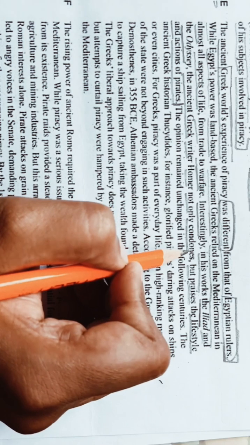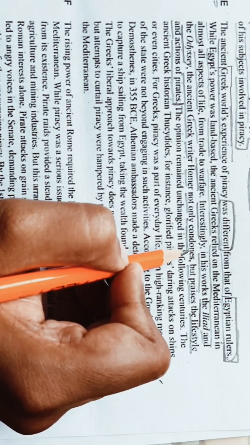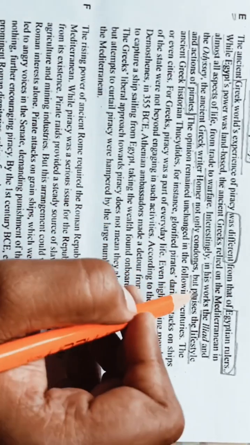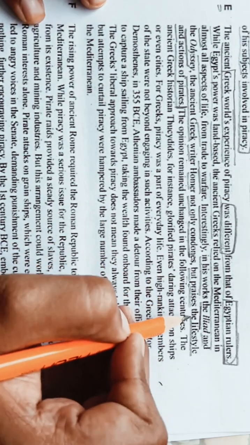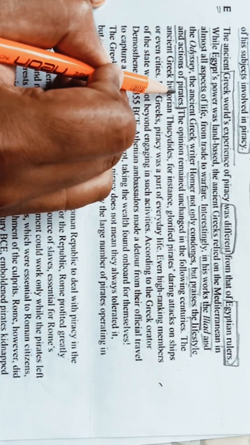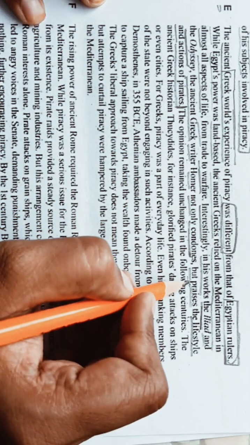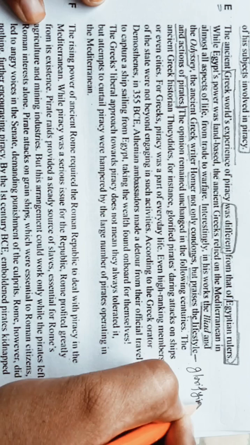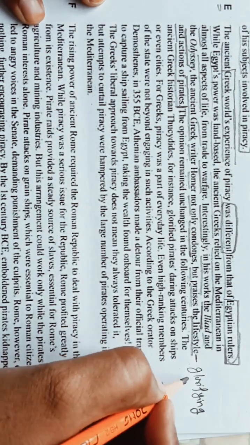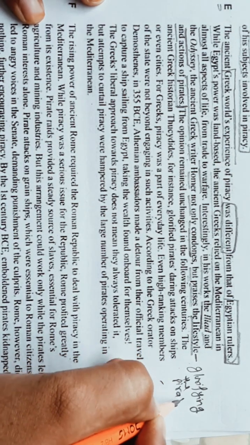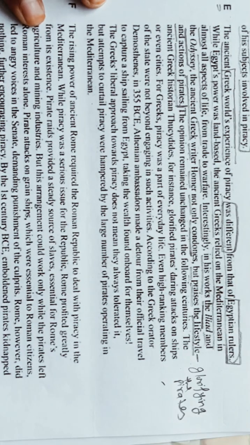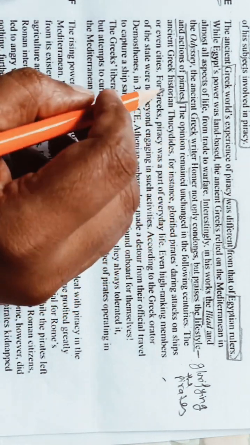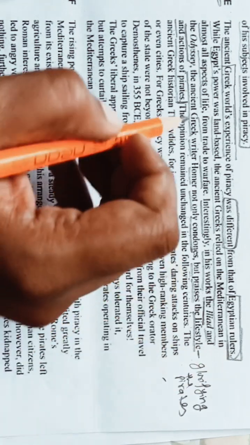Condones means to accept or agree with something that most people think is wrong. Here they are glorifying the pirates. In this paragraph, they are glorifying the pirates, okay.